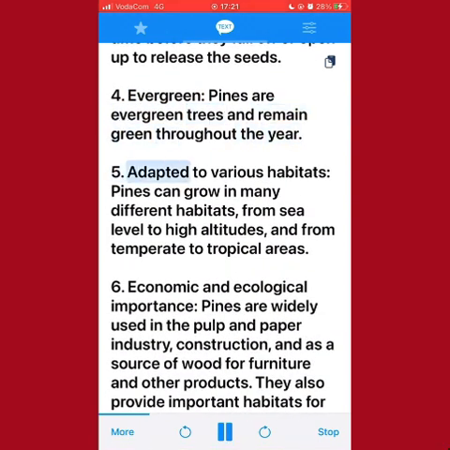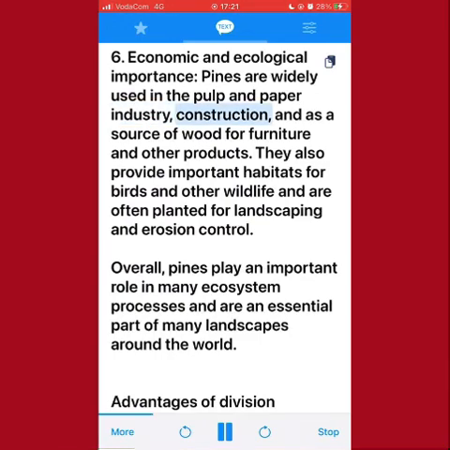5. Adapted to various habitats. Pines can grow in many different habitats, from sea level to high altitudes, and from temperate to tropical areas. 6. Economic and ecological importance. Pines are widely used in the pulp and paper industry, construction, and as a source of wood for furniture and other products.